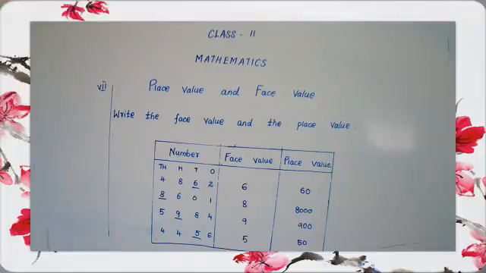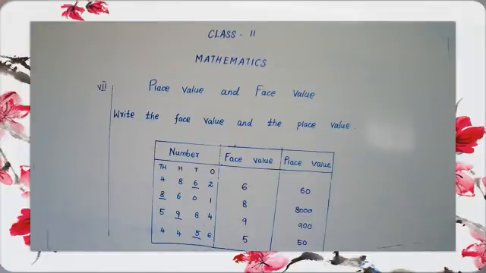The face value of 6 is 6. The place value of 6 in 4862 is 60.